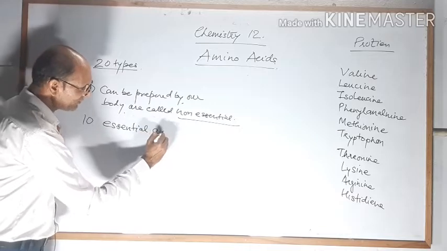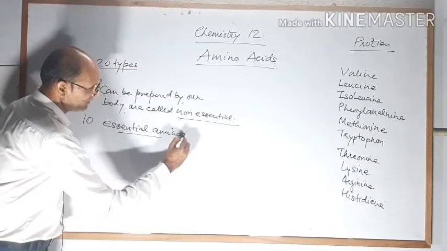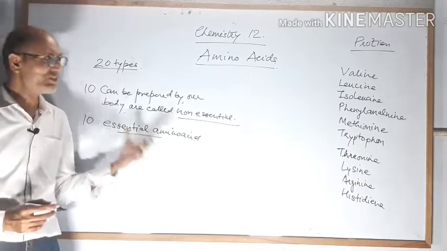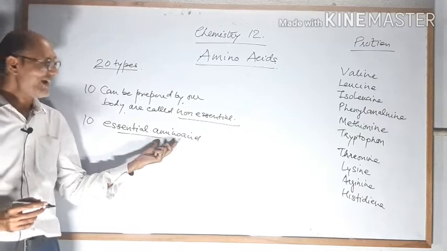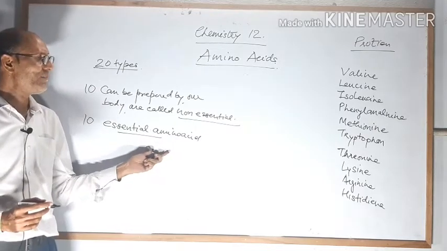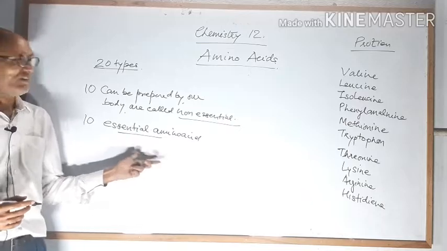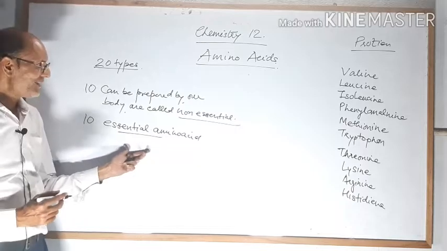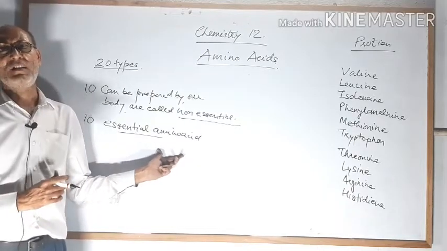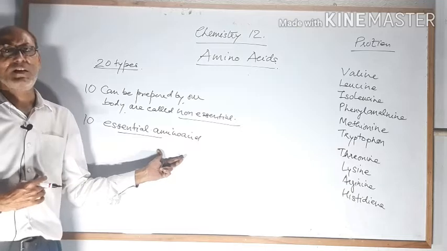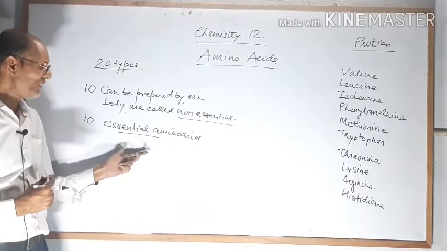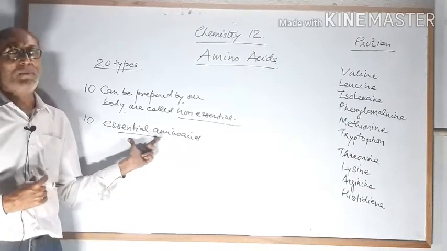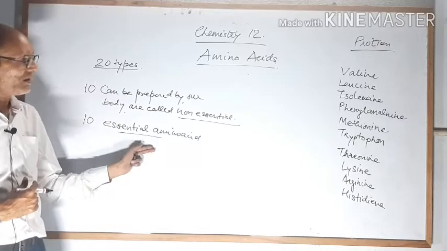Essential amino acids. There are 10 essential amino acids which we have to send every day through diet. It is compulsory to send these amino acids in the form of protein. If you do not send these amino acids, your body will require them, and after some time it will feel a lack of these amino acids, and you will suffer from some types of disease. And the essential amino acids which are compulsory to send through our diet are these.